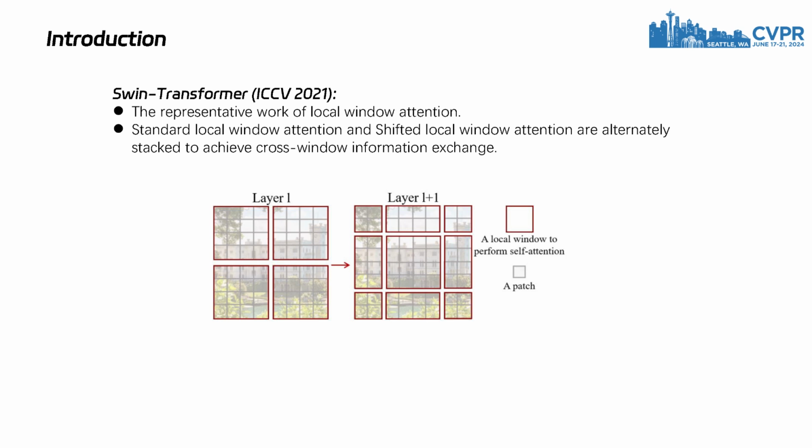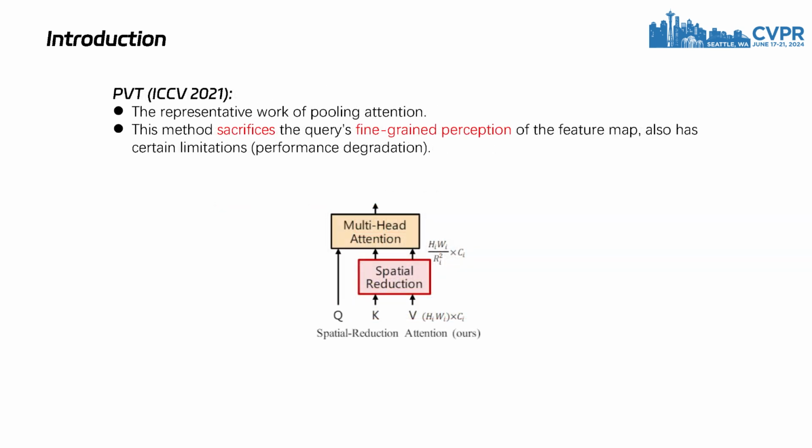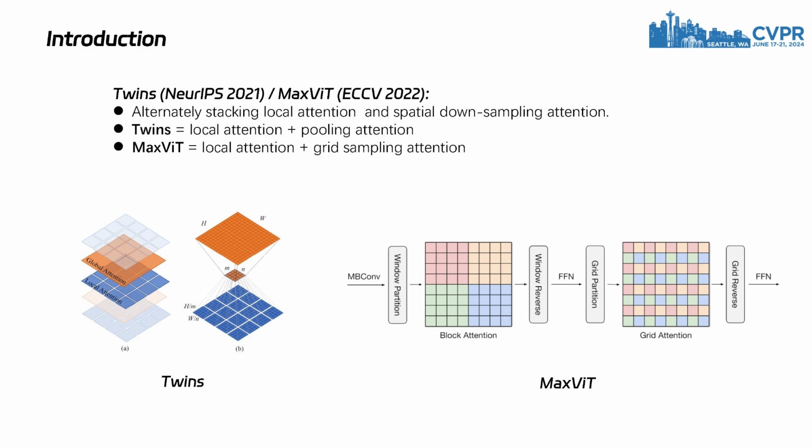However, due to the limited receptive field, this method often requires alternating stacking with different types of token mixers to achieve cross-window information exchange. Another representative method spatially downsamples the keys and values of attention, such as pooling and grid sampling. This method, due to its sacrifice of the query's fine-grained perception of the feature map, leads to significant performance degradation and therefore also has certain limitations. Recent studies, such as TWINS and MaxViT, have alternately stacked local attention and spatial downsampling attention, achieving commendable performance results.